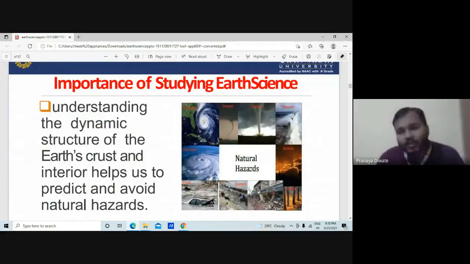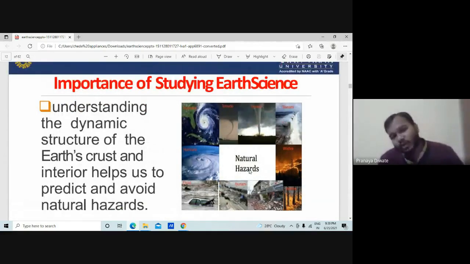Then you have another importance of studying the earth sciences: understanding the dynamic structure of the earth's crust. So we have the earth's crust, mantle, and core. When you understand the dynamic structure of the earth's crust and interior, it helps us to predict and avoid natural hazards.